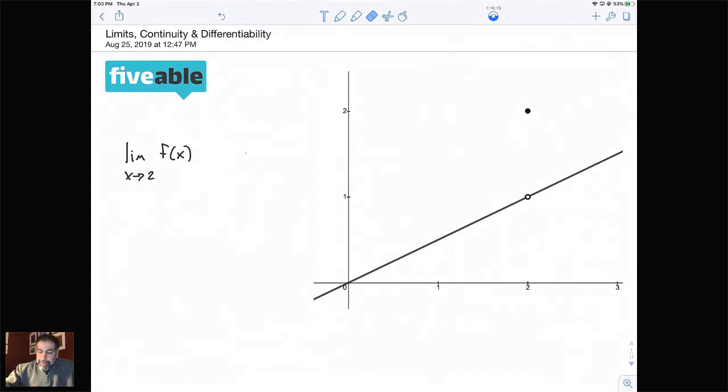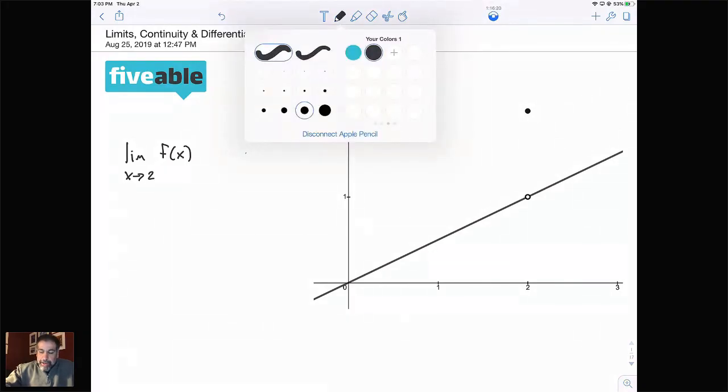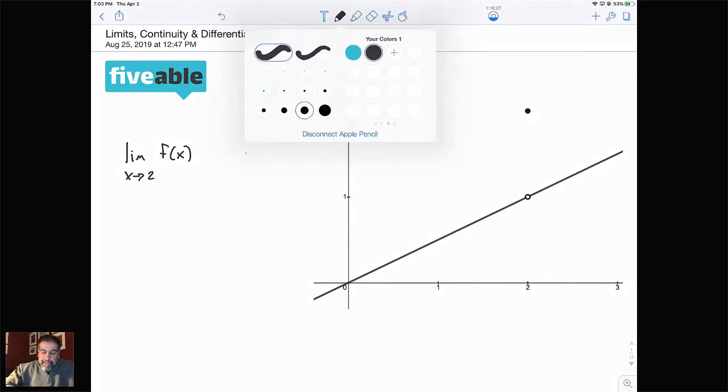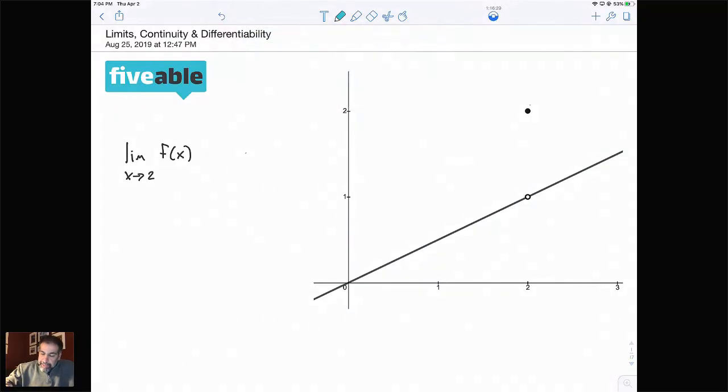Again, the idea behind the limit that I'm going to stress to you guys today, and it's going to play the same way in continuity and differentiability. One of the most confusing things for students when they first learn limits is they get fixated on the idea that this point is up here. What that says to us is when we plug in the value of 2 into f of x, when we find f of 2, that's the answer we're going to get. That answer will be 2. The confusion comes for students with this because this has nothing to do with the limit.